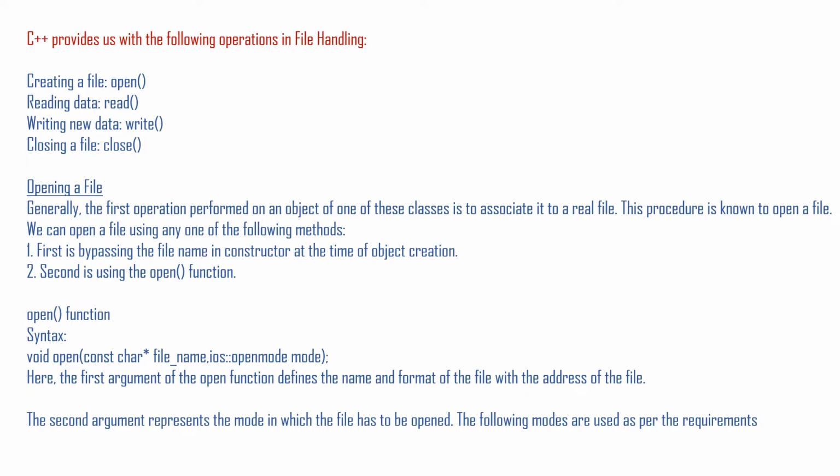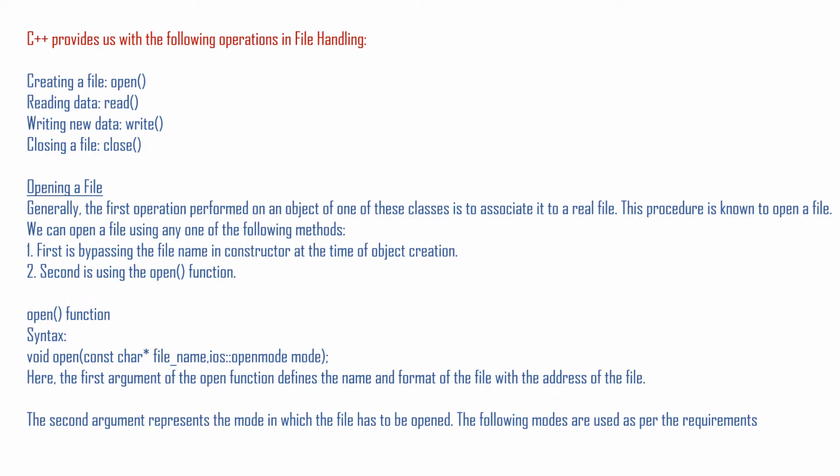How will we open a file? There are two methods which we will see today. One method is using the open function. The syntax is written here, and you can see the format, and now we will see in the program how we can do that.